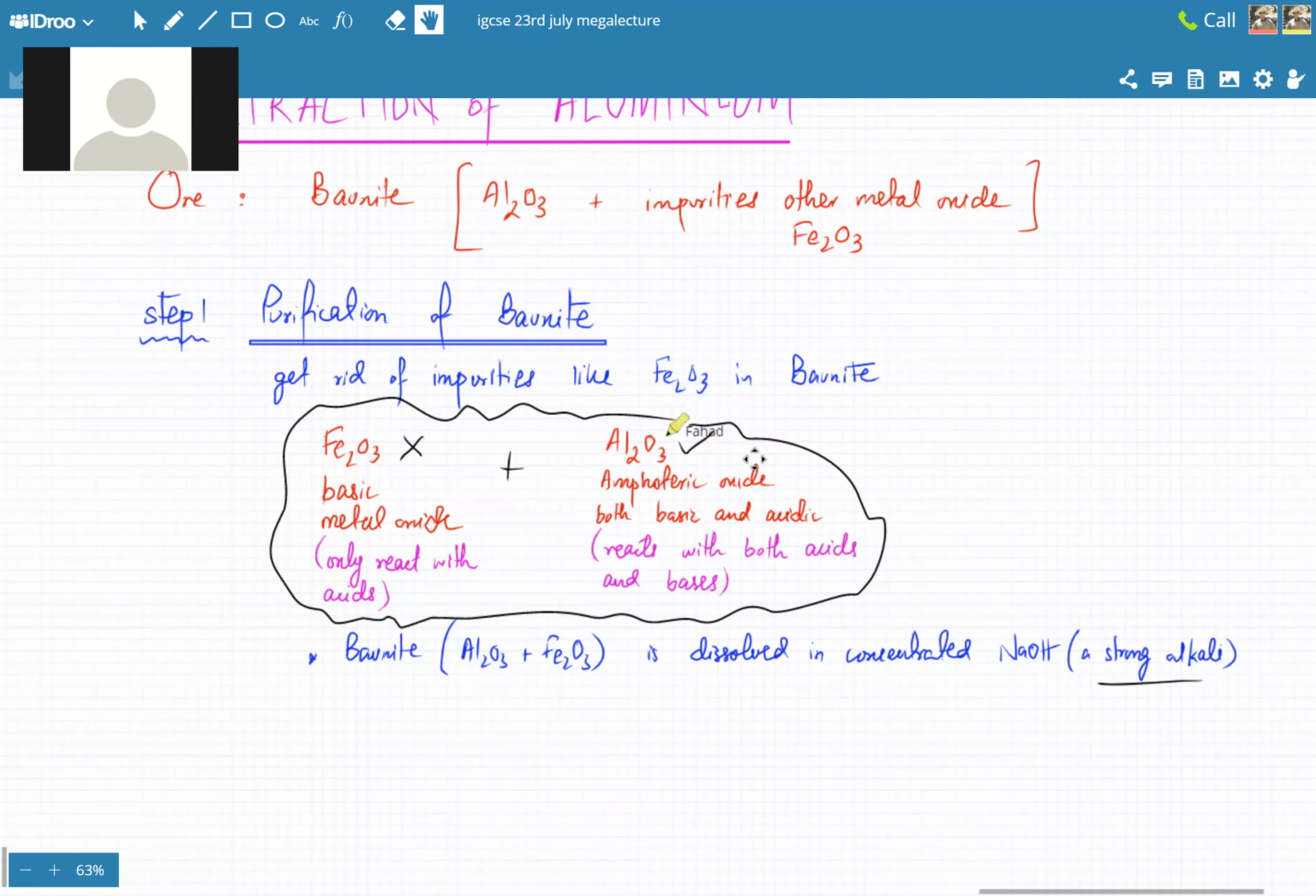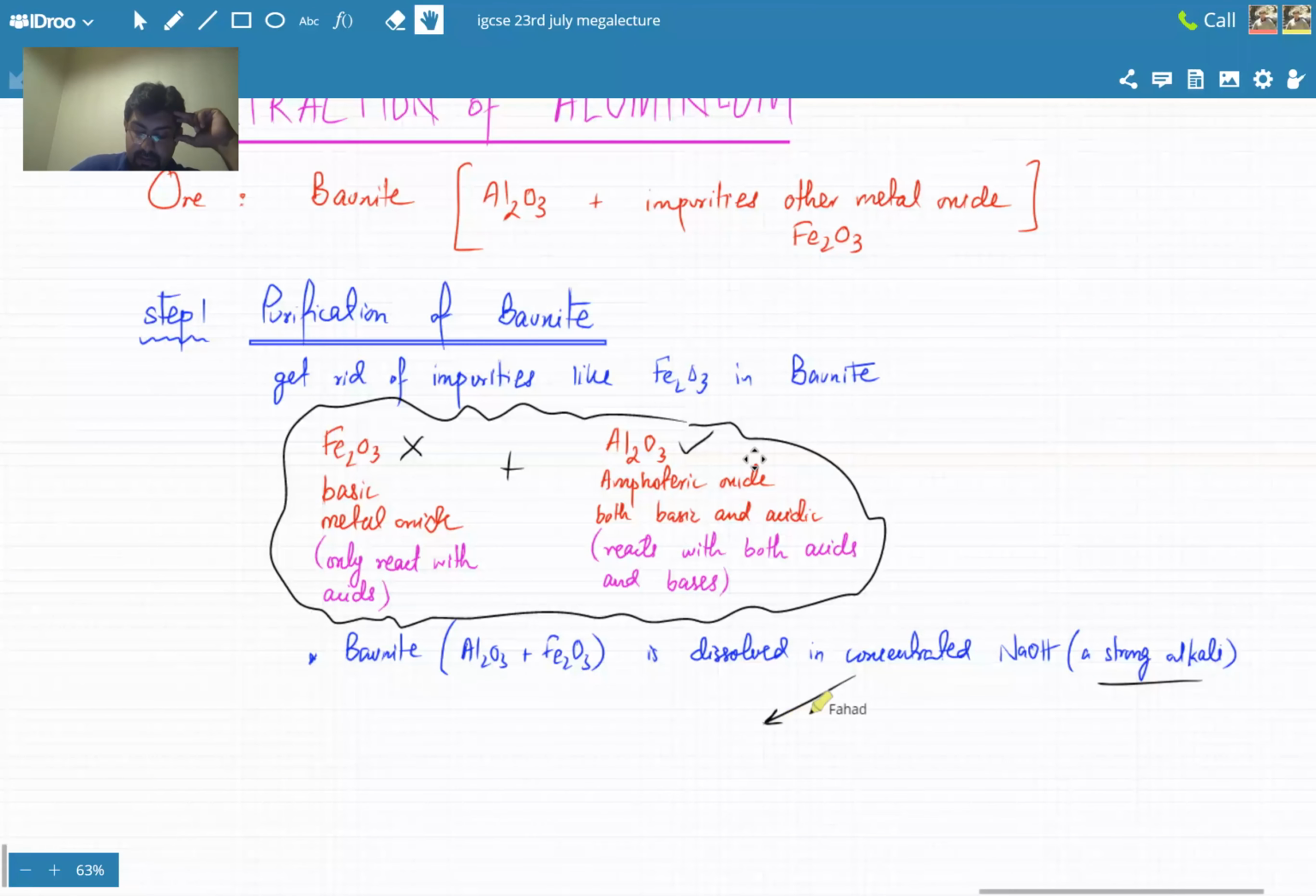अच्छा, on the other hand, Al2O3 is amphoteric. वो दोनों के साथ react कर सकता है. It can react with an acid, it can react with a base as well. तो strong alkali, which is a base, is going to react with it. So Al2O3 will dissolve, but Fe2O3 will not react. Let's write that down. Al2O3 dissolves when you mix it in concentrated alkali.